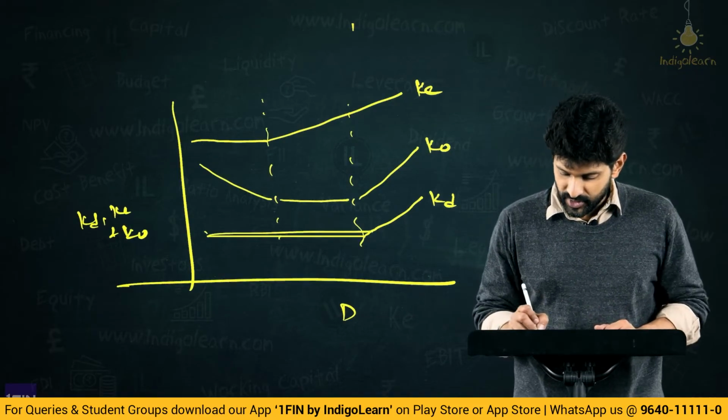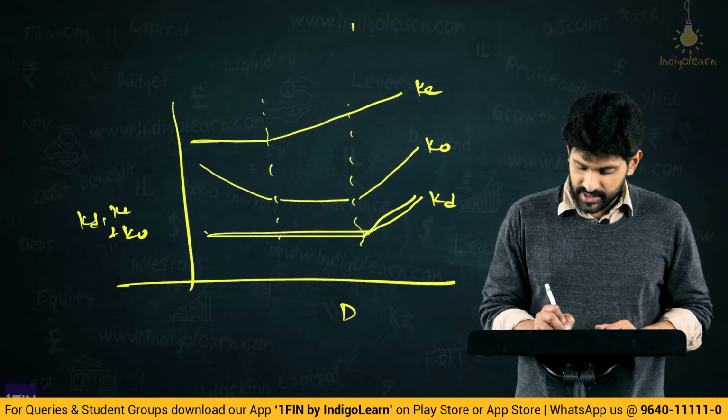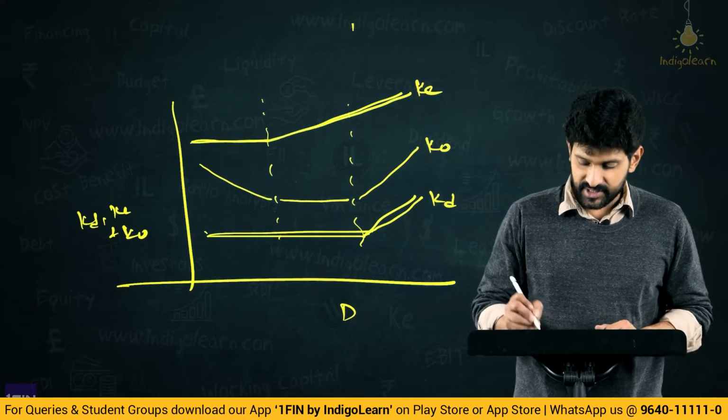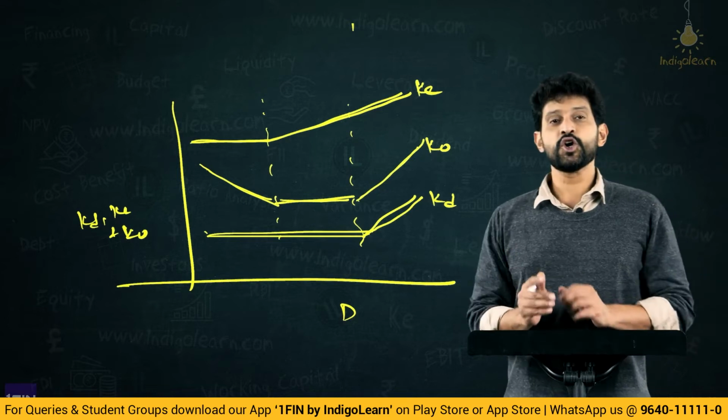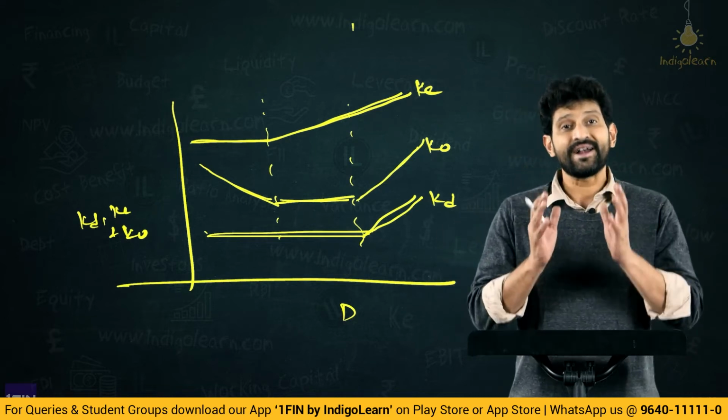So, KD seems to be constant for a while and then increasing. KE is constant initially, from second phase it is increasing. KO initially decreases, then it is constant and then it increases. So, this is about the concept of traditional approach.